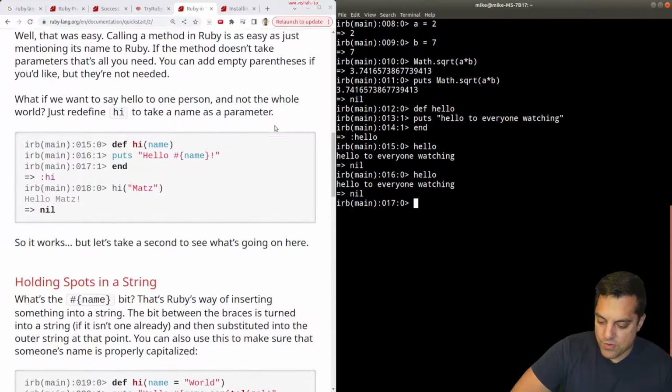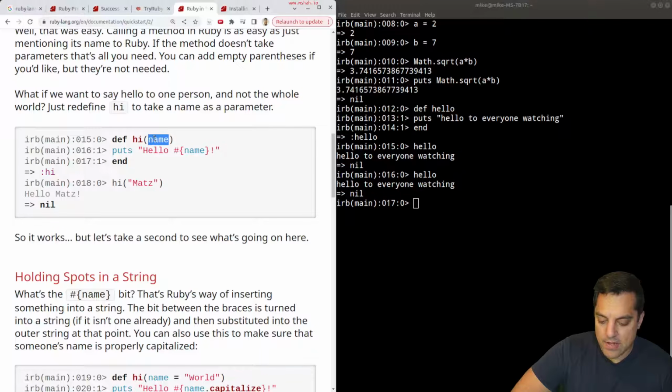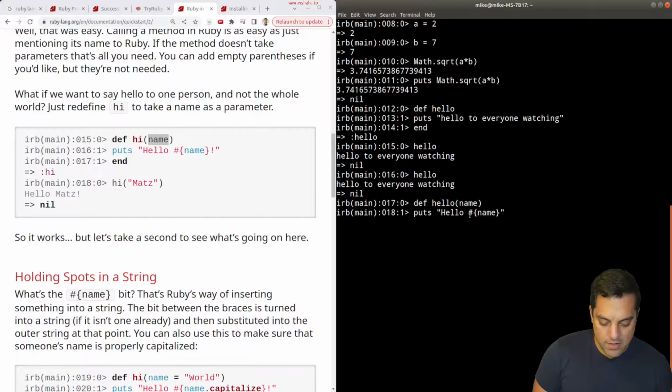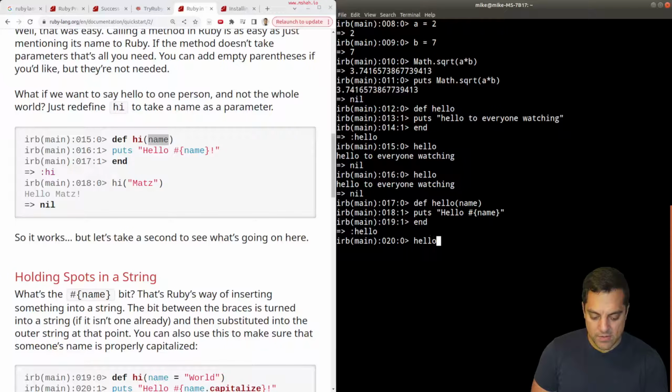Let's keep scooting through here, adding in arguments. Again, dynamic language, so I don't see the type here. I wonder if there are type annotations or those types of things. I think those are one of the latest things getting added to Python. So let's see if we redefine that with a name here. Oh, looks like I can do that interactively. Here's our string replacement format with the curly braces and the hash mark. And end. It's giving me colon hello, so I guess that means that function was defined.